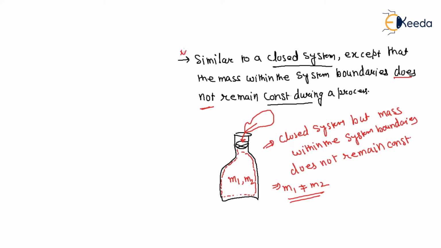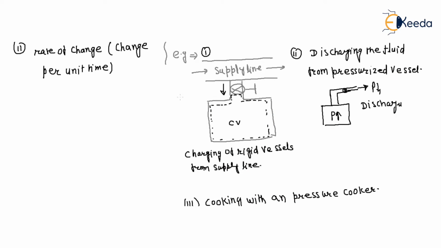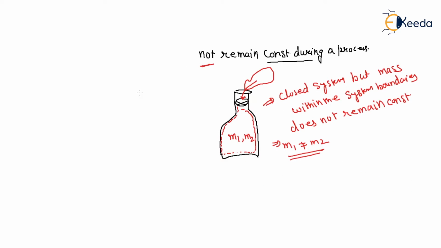So this is a very important point, right? That means we also consider the unsteady flow process as a closed system with some restriction.